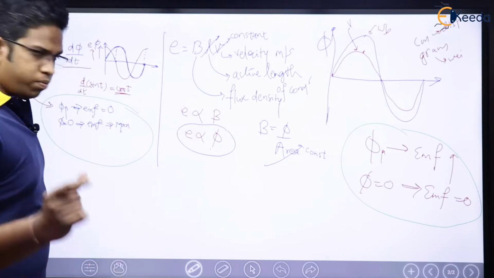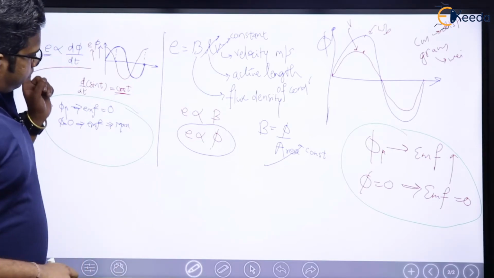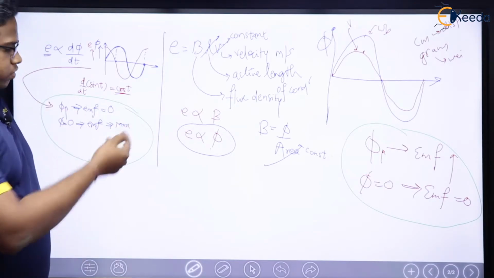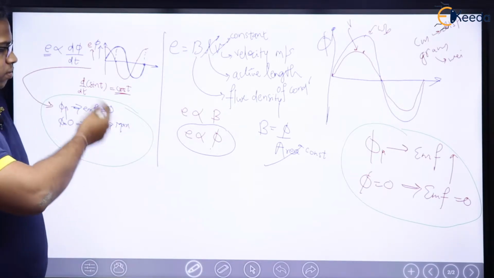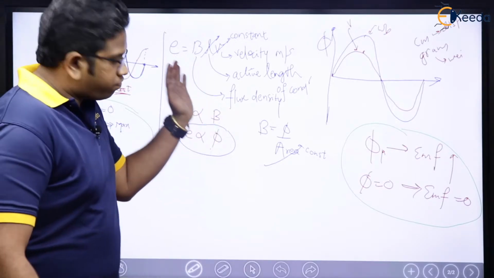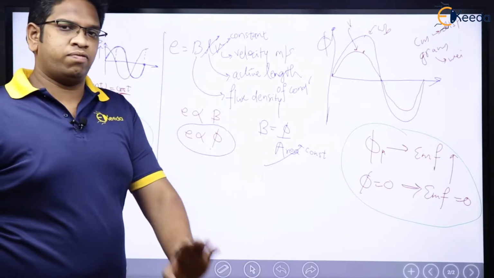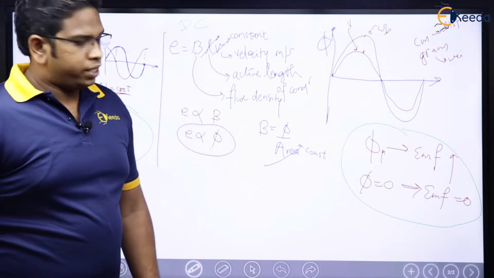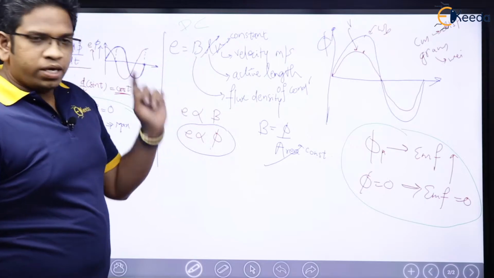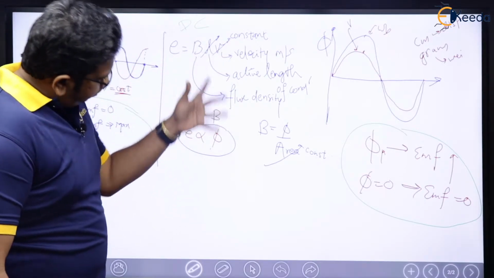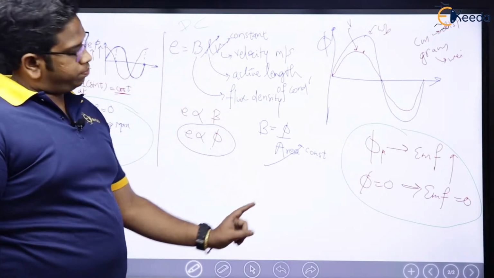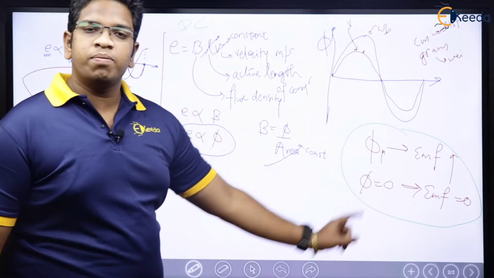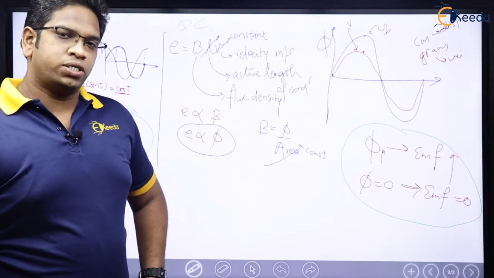See here again, one more time. Faraday says that whenever flux is maximum, EMF is 0. Whenever flux is 0, EMF is maximum. From this equation of BLV, which we have studied especially in DC motion, if E is equal to BLV, then from this relation we get that E is proportional to phi, which means when flux is maximum, EMF is maximum, and when flux is zero, EMF is zero. What a contradiction.